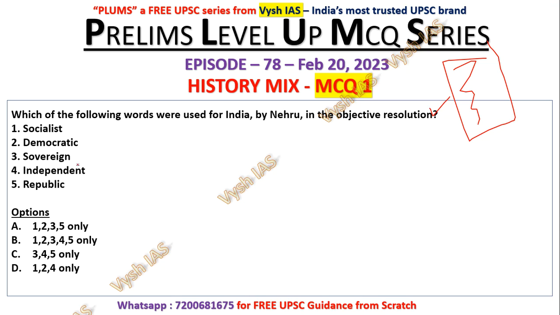So here the answer will be C, 3, 4, 5. Socialist and democratic were not there in the objective resolution. Most people get this one wrong because they think, okay, Nehru is close to Russia, socialism should be there. So first you see that one is needed, and this is the one you actually eliminate first. But that is actually the correct answer.